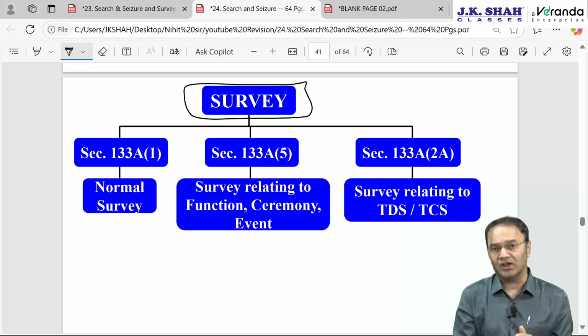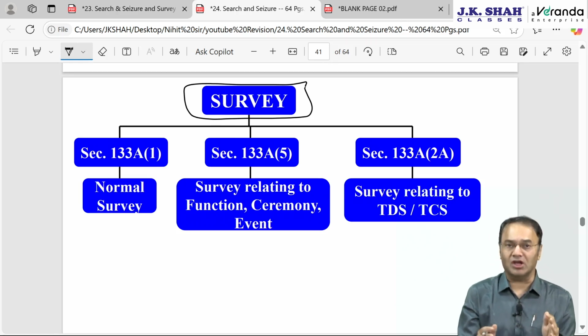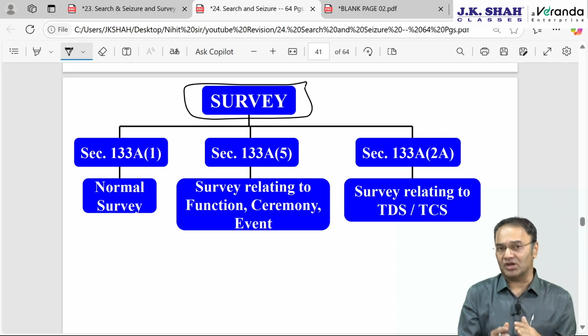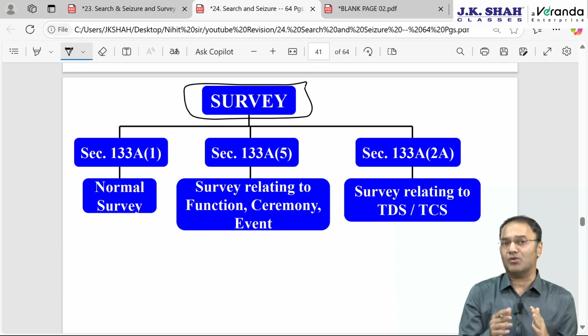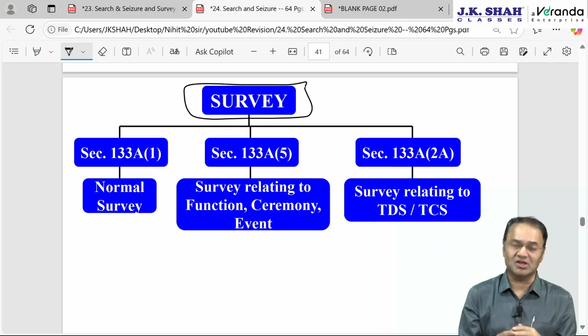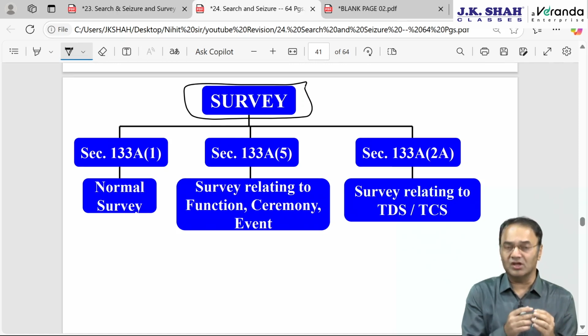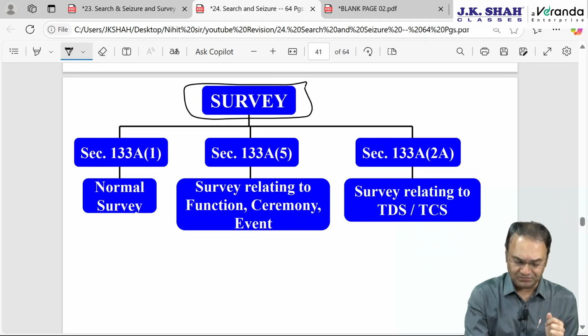Unlike that, survey can be conducted only during working hours. That's one of the differences. Lesser number of powers are available. Search can be conducted in residential premises also, but survey cannot be conducted or started with the residential premises. The survey concept was introduced in 1975 somewhere. Search was there since the inception, but survey was introduced later on.